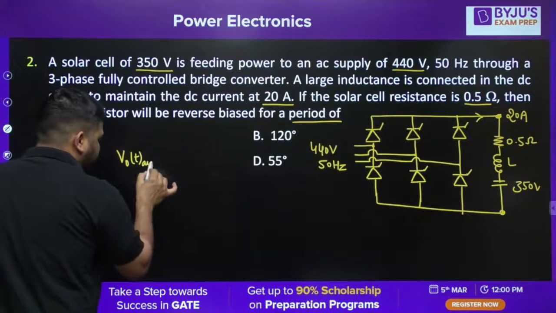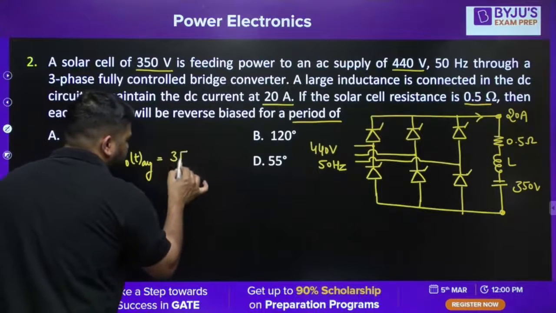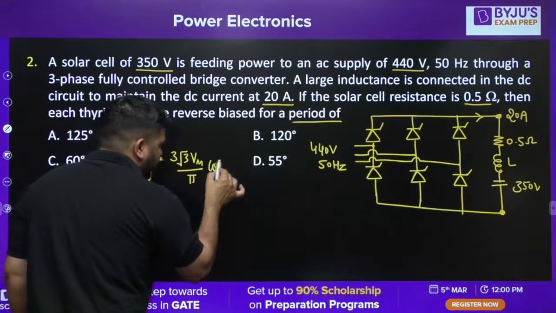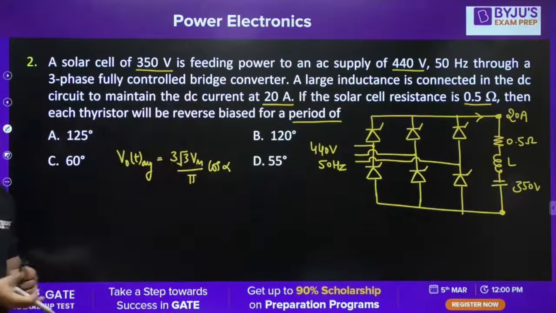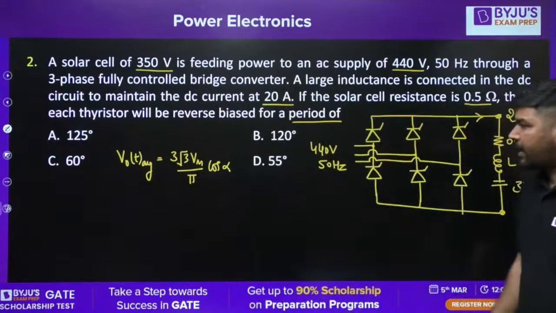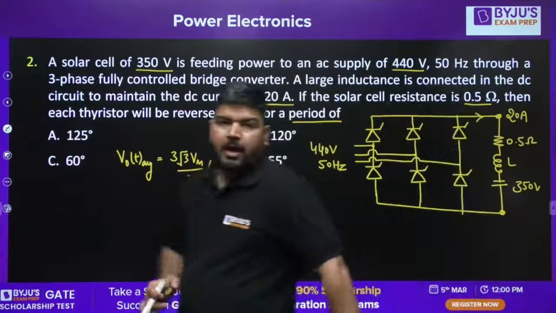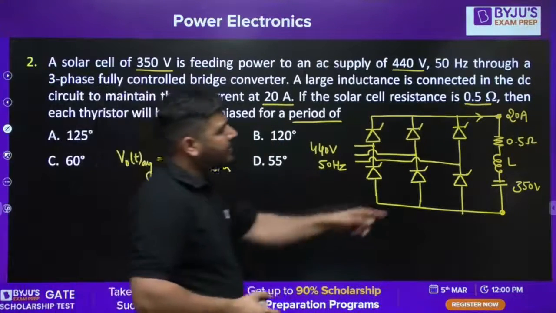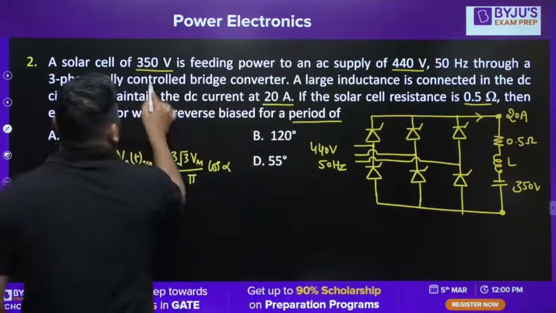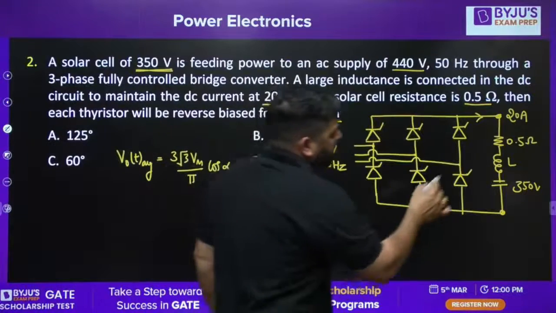Average output voltage will be 3 root 3 Vm by pi cos alpha. This will be my average output voltage in a 3-phase full converter if the conduction is continuous. We know that this current is 20 ampere and this voltage is 350 volt. Now, what is the average output voltage?